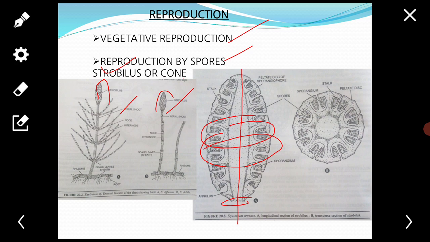According to Browne, in 1912 to 1933, the strobilus is a condensed axis differentiated into nodes and internodes. It bears groups of sporangiophores at each node, and the theory of Browne has been widely accepted.